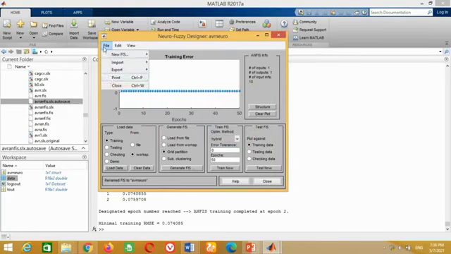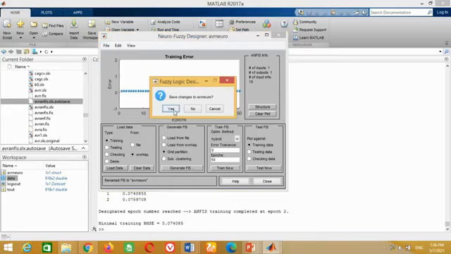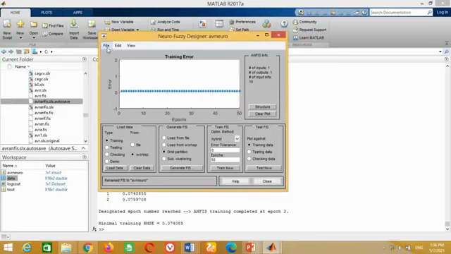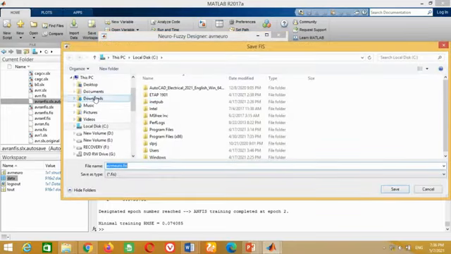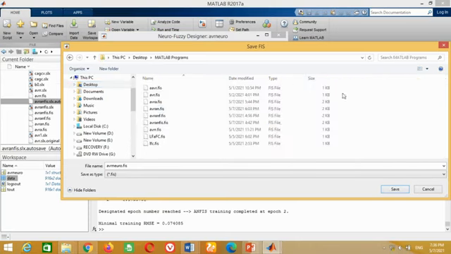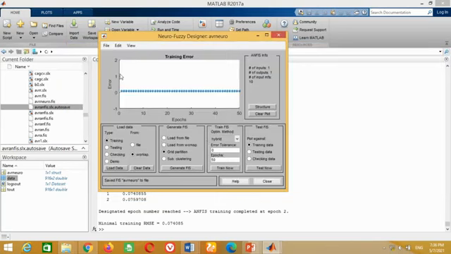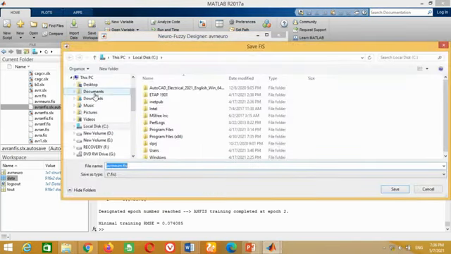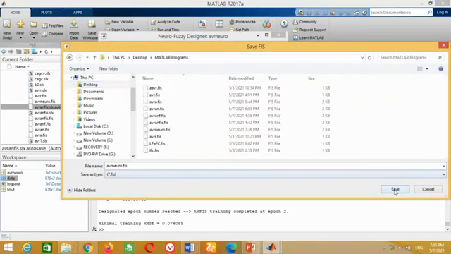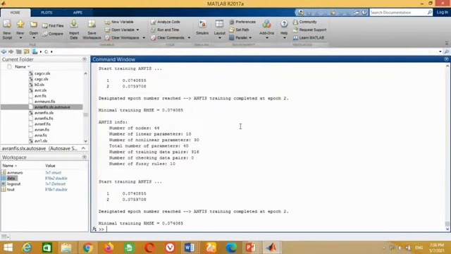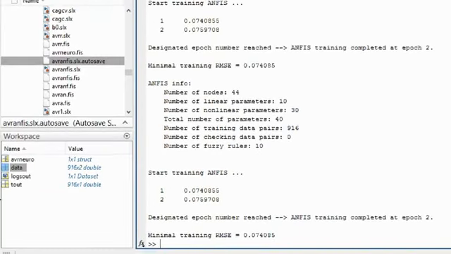Furthermore, save it in any folder for your reference so that whenever you need, you can use it. To save it, again go to File, click on Export, then click To File and save it where you want. Now close this window. Just look at the workspace window. You can see the AVR Neuro file is available here.